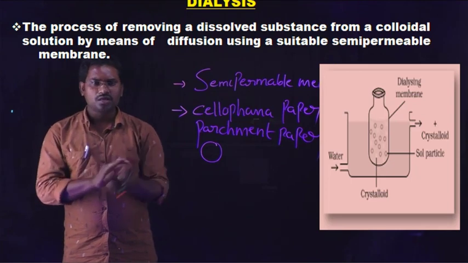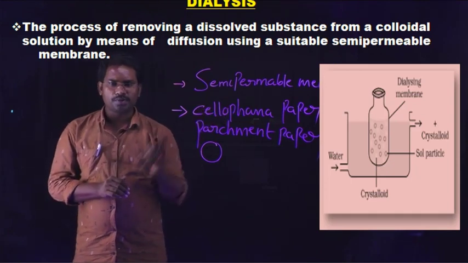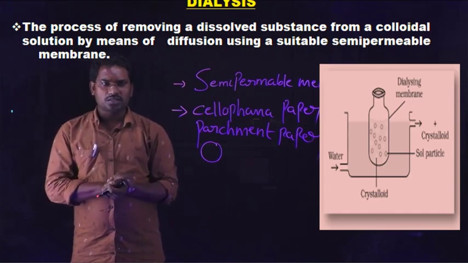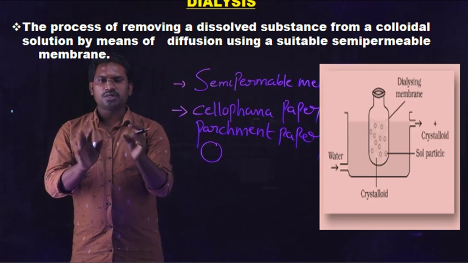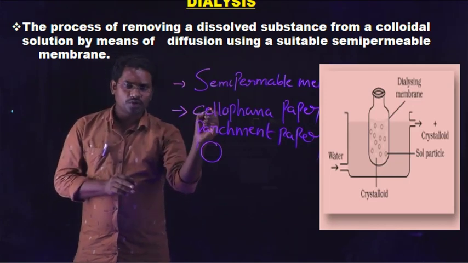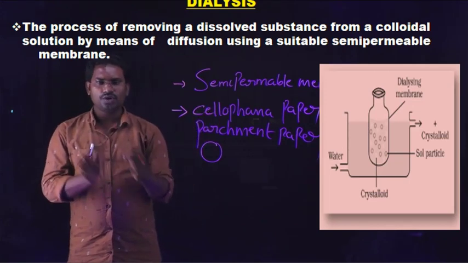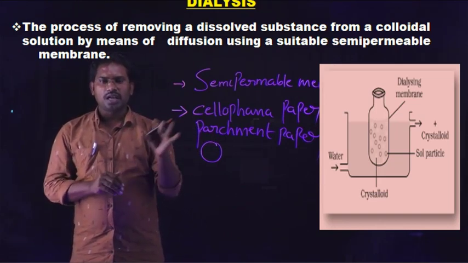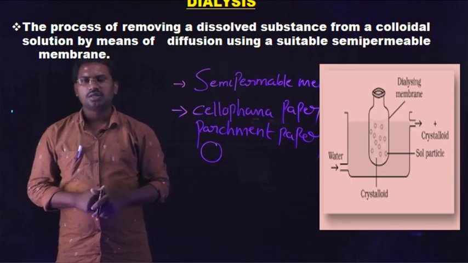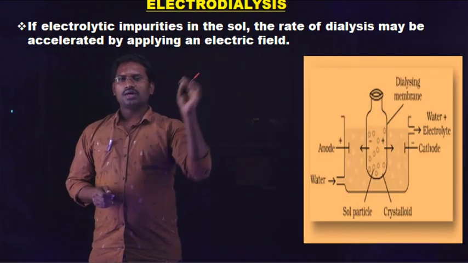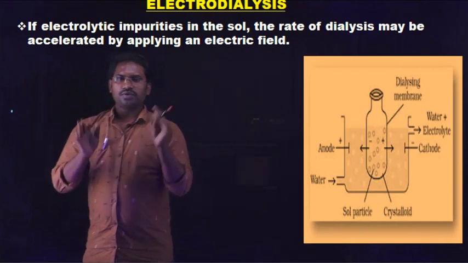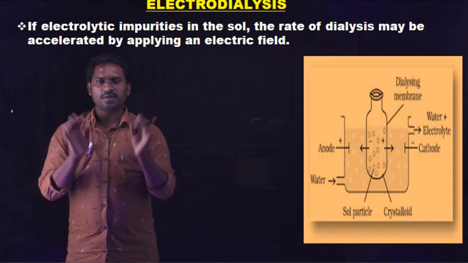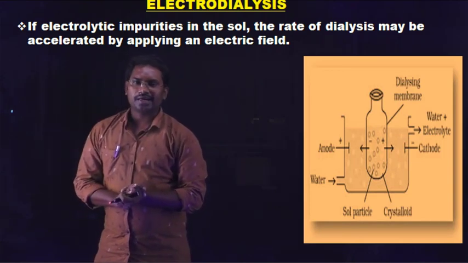In the same manner, here also cellophane paper or parchment paper only allows the size of true particles, not colloidal particles. The unwanted particles, the impurities, flow through the pores of the cellophane paper or parchment paper. Therefore, all impurities are eliminated. Finally, the colloidal particles are left behind in that beaker. So this is about the dialysis method. Electrodialysis: if electrical impurity is present in that colloidal solution, the rate of dialysis may be accelerated by applying an electric field.